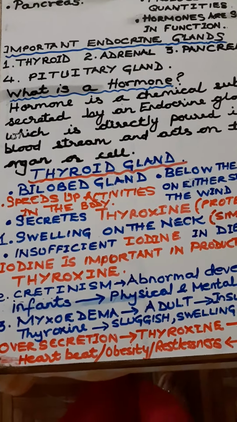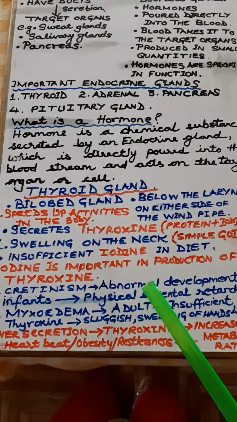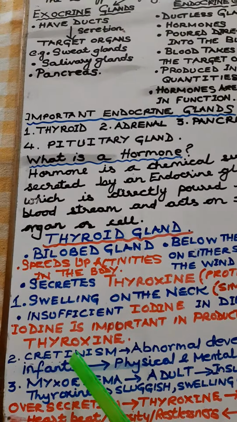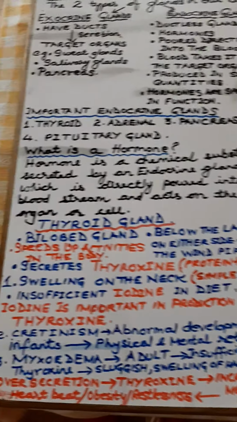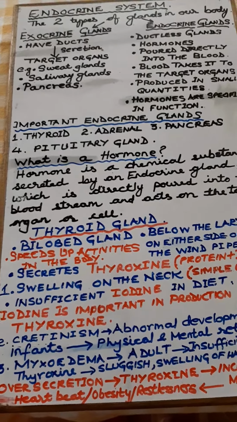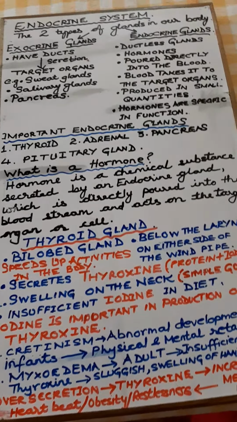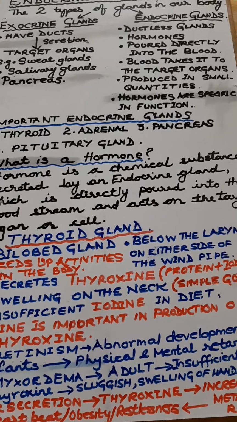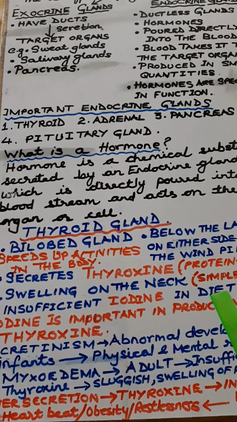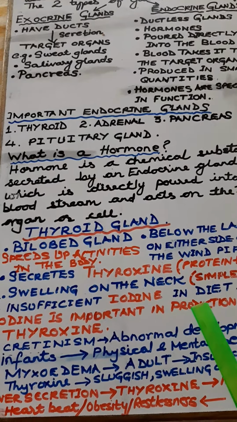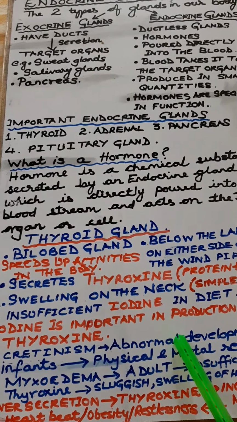Now, next one, insufficient secretion in infants, in the children. It leads to a condition known as cretinism, abnormal development in infants. Either the development is abnormal, due to, say, some defect in the formation of the thyroid gland, or it has degenerated when it is still in the infant stage.